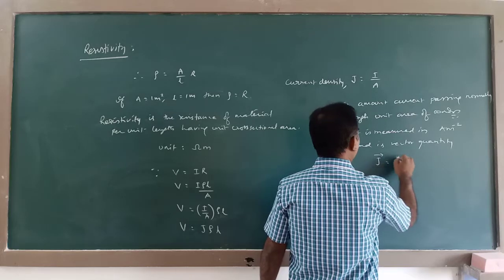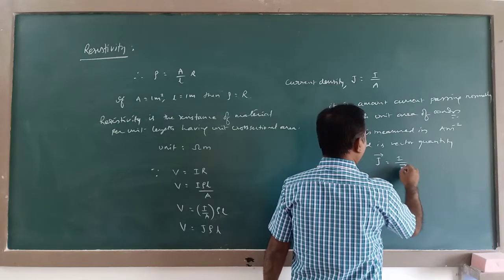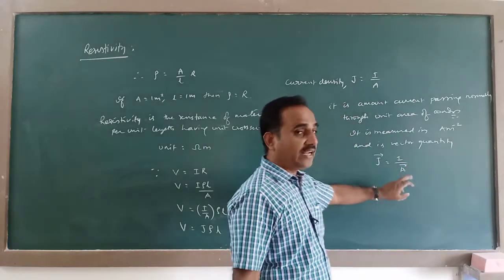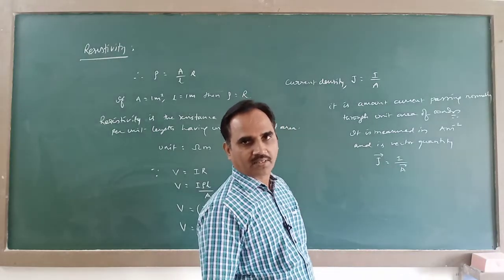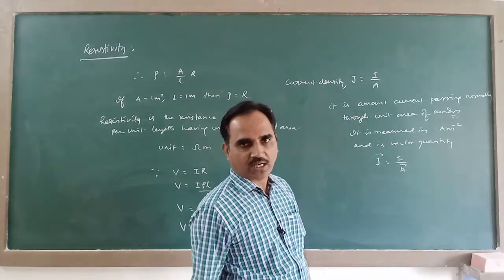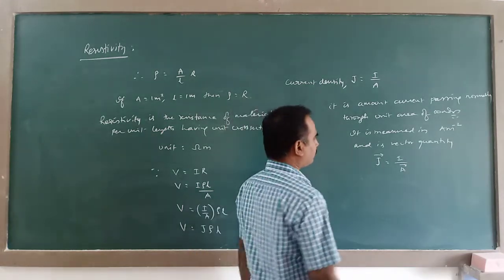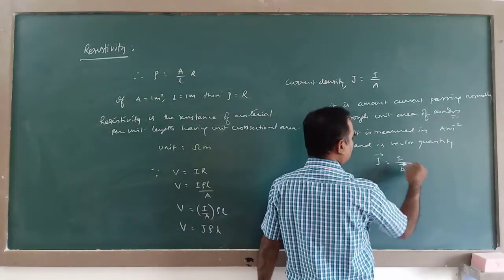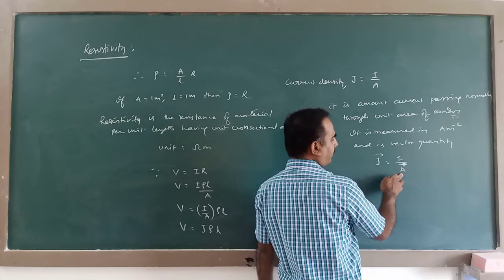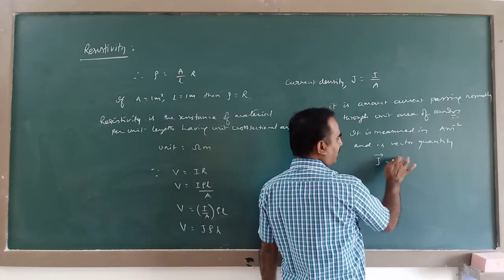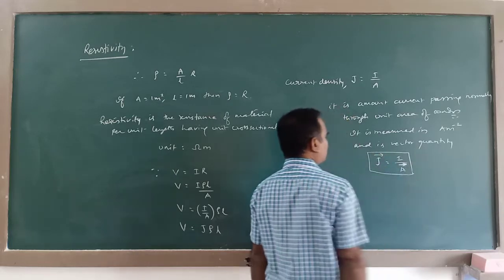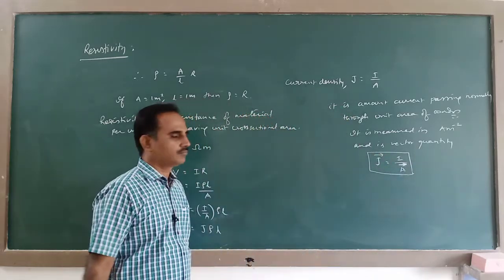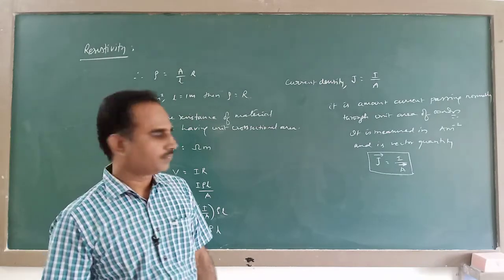So you write it like this in vector form. This A is an area vector, whose direction is along the outward normal in the direction of current. So the direction of A is outward normal in the direction of current. So this is the term called current density.